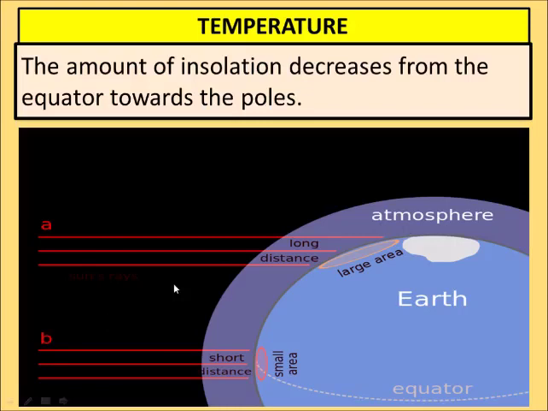And when the sun's rays become slanting, this area gets less heat of the sun. That's why the equatorial areas receive more insolation and are hotter than the polar regions. And the polar regions receive less of the sun's rays, that's why they are cold.